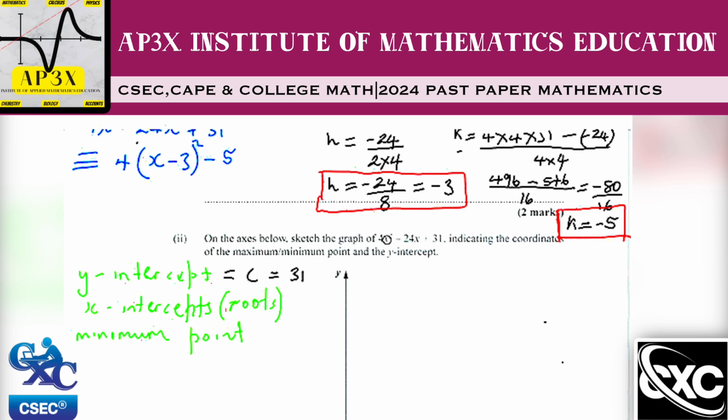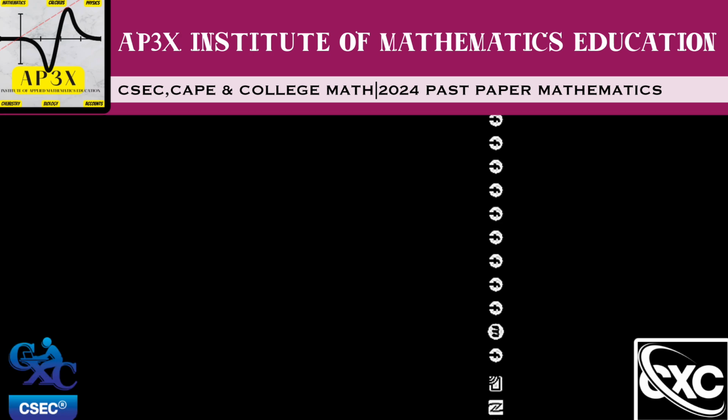That formula you can see in the formula sheet provided to you in your question booklet by CSEC on a yearly basis. Just go to the front of the document and you will be able to find the formula for finding the roots of the quadratic equation. Now I'm going to try to use what I already have to help me. I don't want to use any additional formulas.